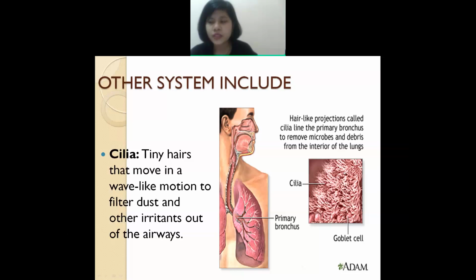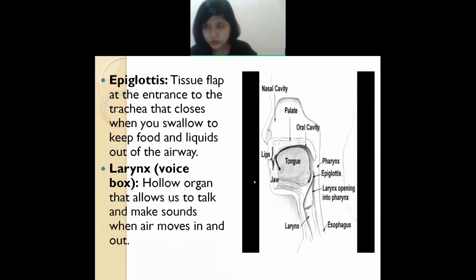These cilia filter the dust. All the irritating dust coming inside your body, they help in cleaning. All the harmful gases and dust, the cilia help in removing them by dusting them.